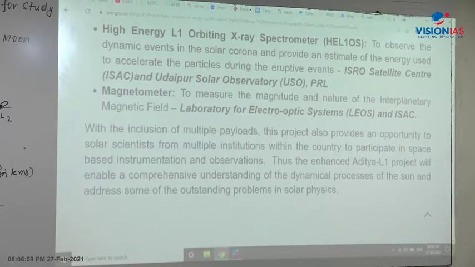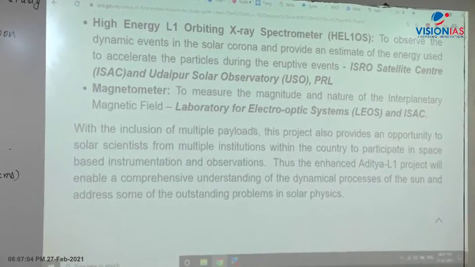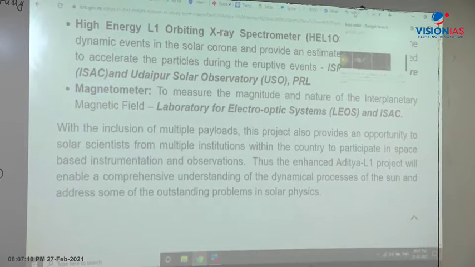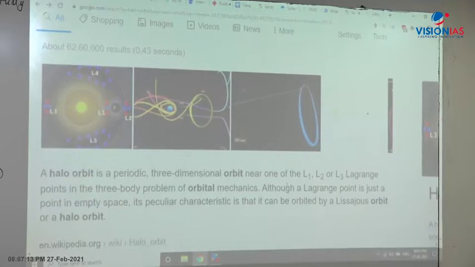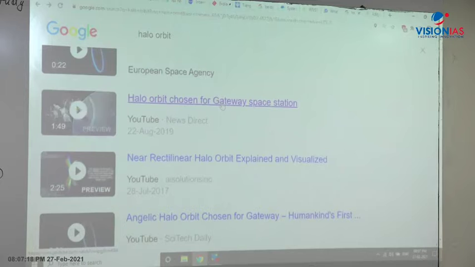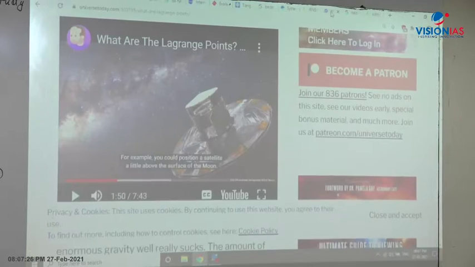The video will be put into the recording. If you search for the simple Lagrange point, you will be able to see that. If you just search Lagrangian points, I'll show you. If we search the halo orbit, this is the one, the halo orbit chosen for the Gateway Space Station of the European Space Agency. On YouTube you have News Direct. And what I was trying to play was not there, this is another one, Universetoday.com, What are the Lagrange points?